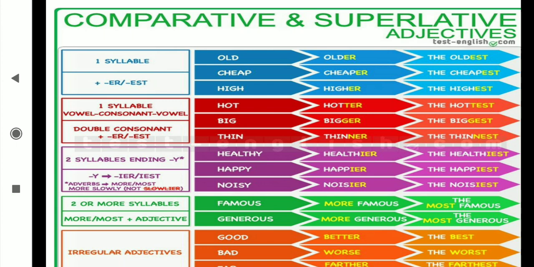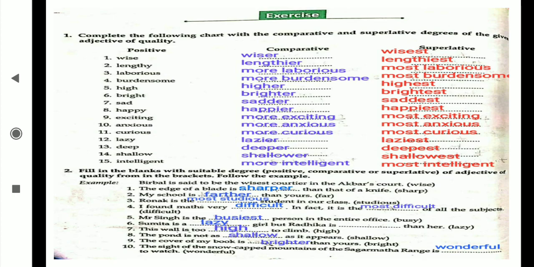Because when I say "in the class", all students automatically come in that, and Sita is the unique one. That's why I mention Sita separately from the rest. Similarly, Taj Mahal is unique. Many things in our India and in the whole world are unique, and when we compare them with all other things of the world, that time we use the superlative degree. Now see the question answers from your textbook.